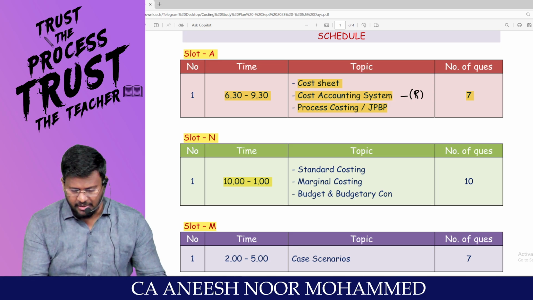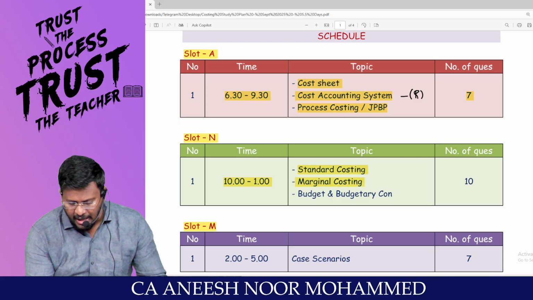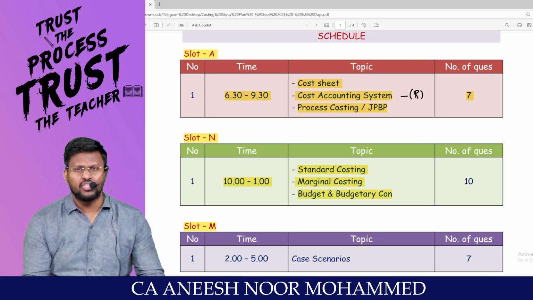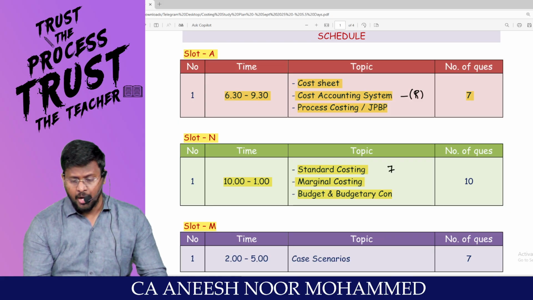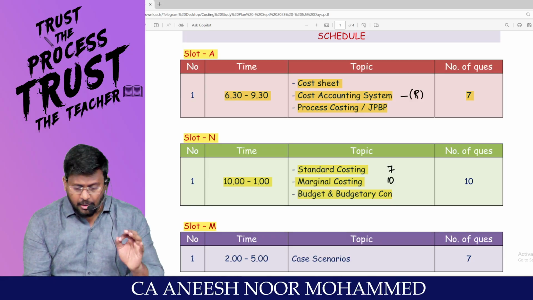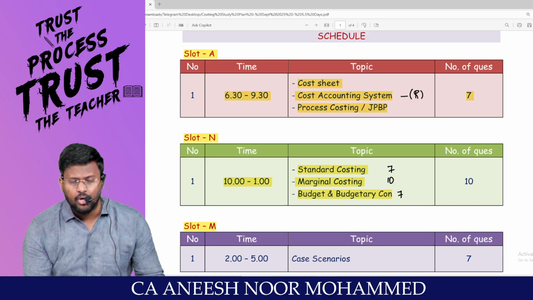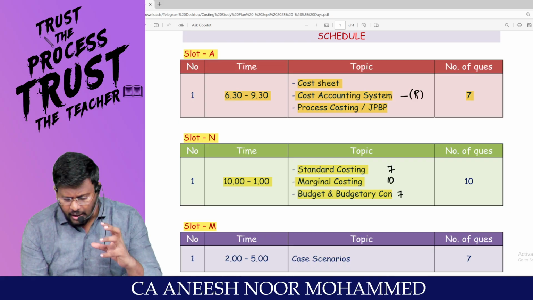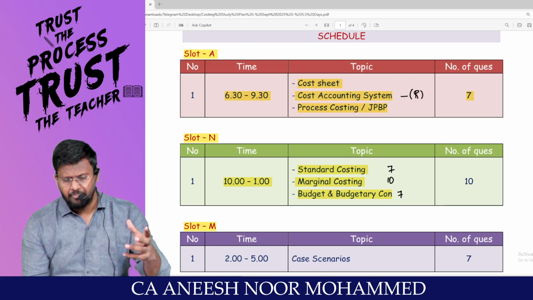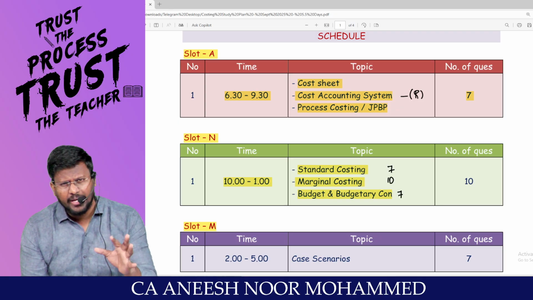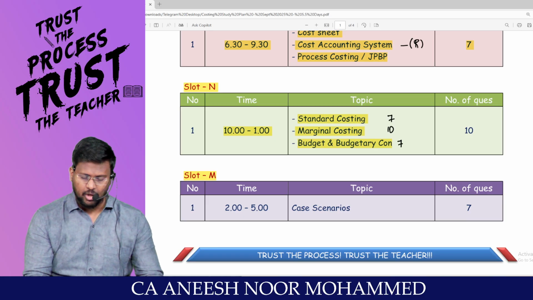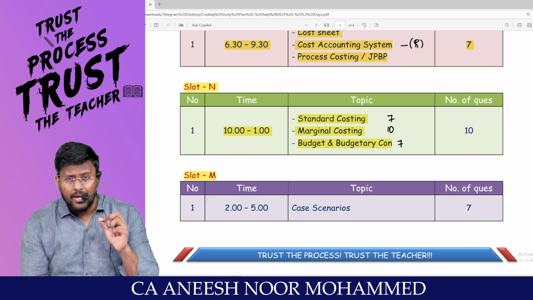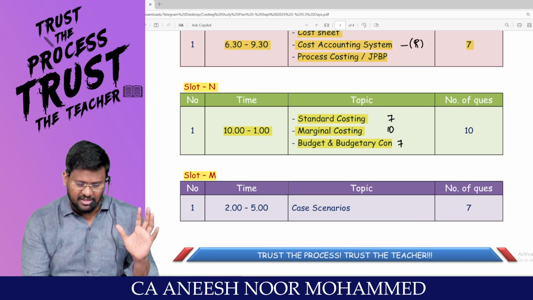Decision making chapters like standard costing, marginal costing, budget and budgetary control. Sir, from standard itself they will be asking for 7 marks. Marginal they will be asking for 10 marks. Budget and budgetary control another 7 marks. So solidly you can have, sir, 24-25 marks in this area. That's what the 10 to 1 slot is all about. This is a new value addition in the entire ANM classes.